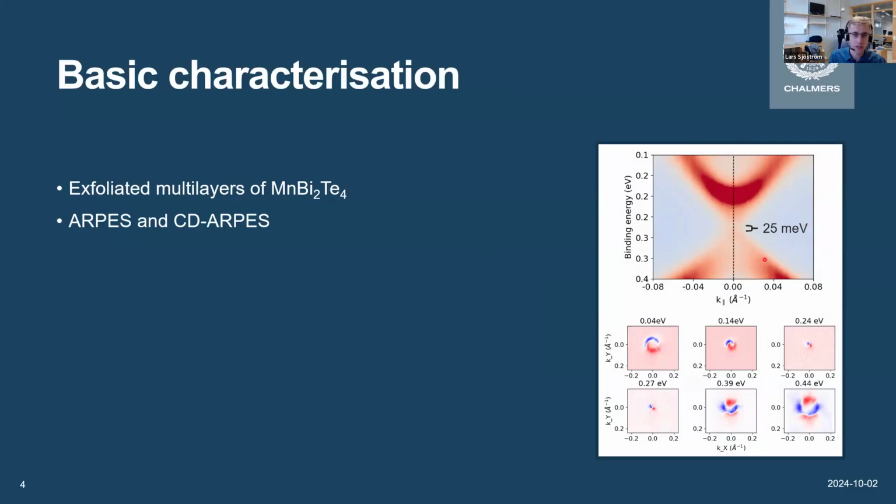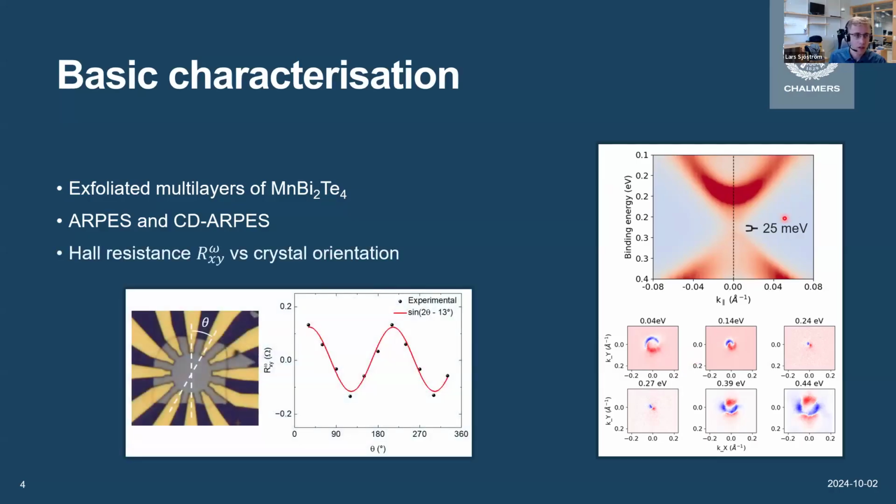Then we can take cuts at different energy levels and measure circular dichroism. And here the color isn't exactly spin, but it's somehow related to spins. So we can see that we have some sort of spin polarization in this band structure. Then we can also measure the ordinary Hall effect for different current directions across the crystal. And we find that this 0-degree angle gives a maximum response. And this is also where we pass most of the current in our experiments.